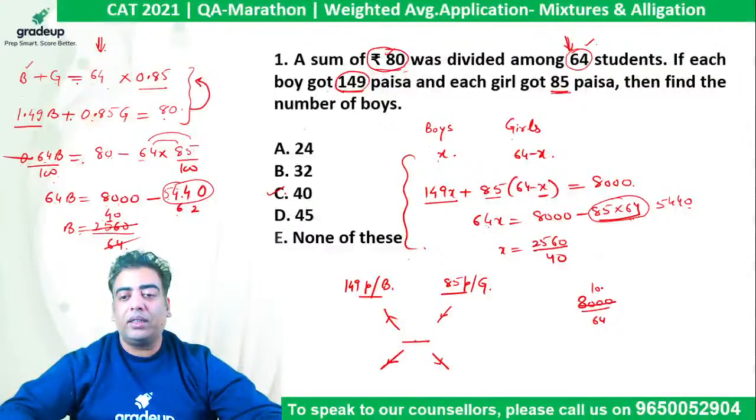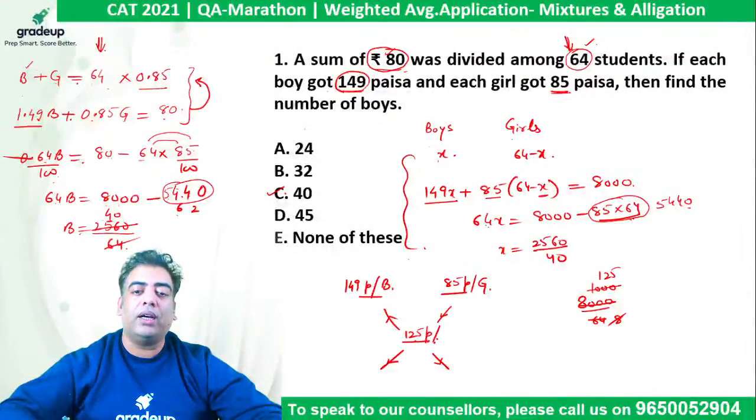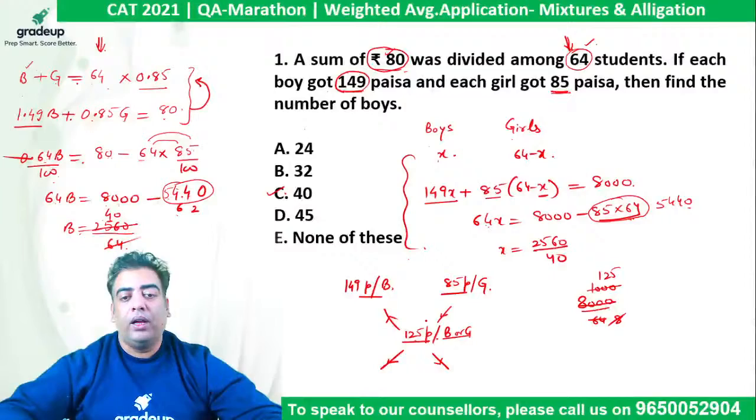So 8 gets cancelled out here. 8 8s are 64. 8 again gets cancelled out here by 125. So this is 125 paisa per boy or girl, you can say, which is per head. So now the difference of these two comes out to be 149 minus 125, that is 24, and the difference of these two comes out to be 15 plus 25, which is 40.